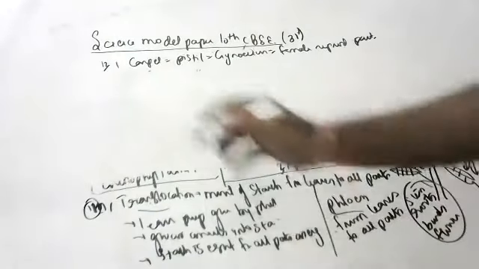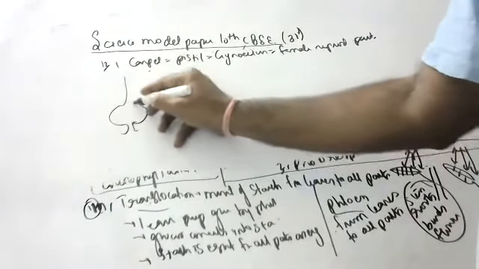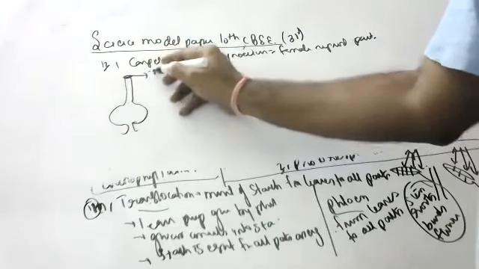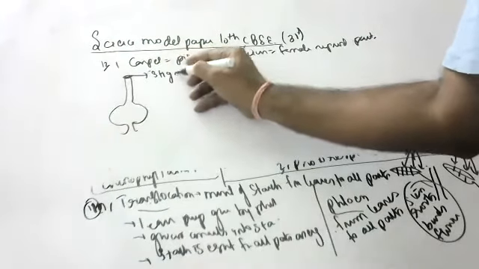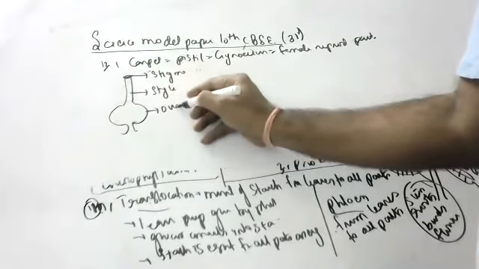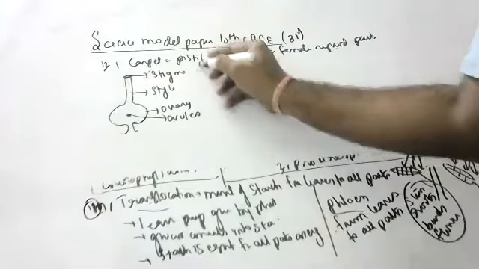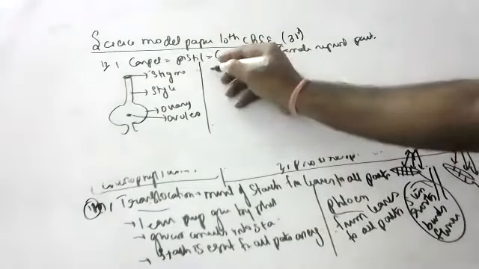Without a diagram, forget about the marks in this, children. What is this called? Stigma. What is this called? Style. What is this called? Ovary. What is this called? Ovule. Now the function: what is each function?